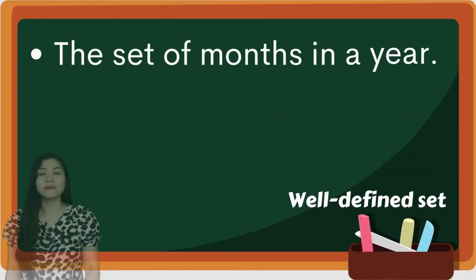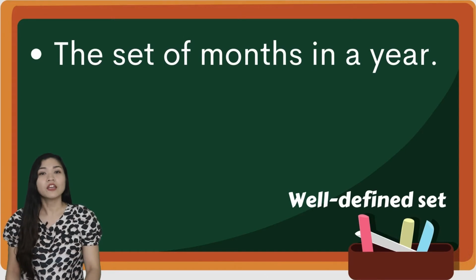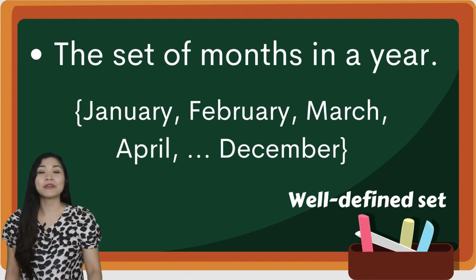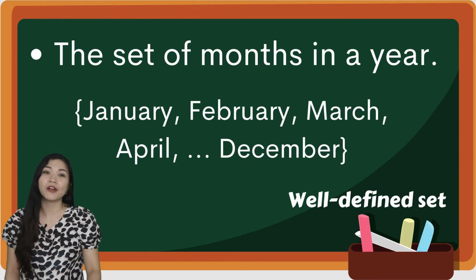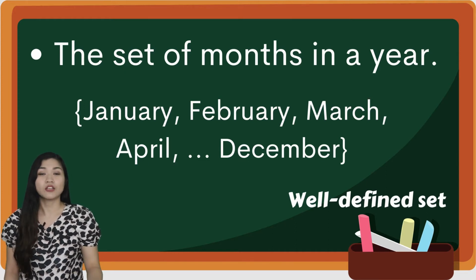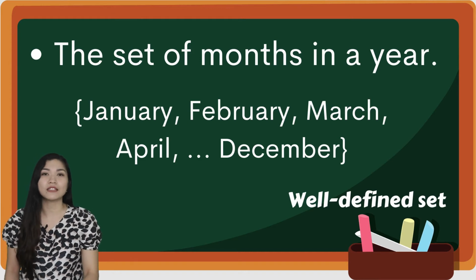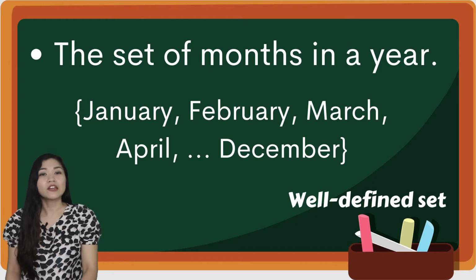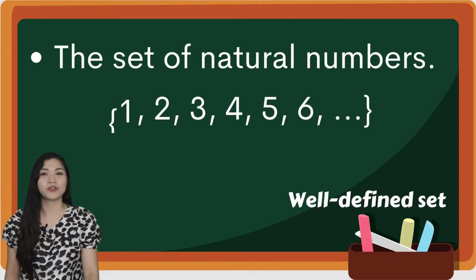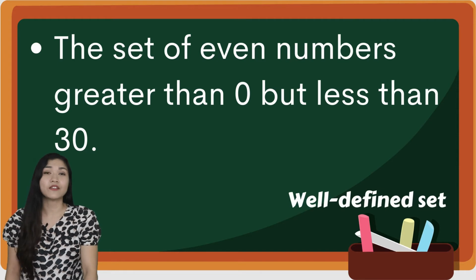So what do we mean by well-defined? Here are some examples. The set of months in a year. Kapag sinabi natin, di ba, na months, sasagot nyo na agad na January, February, March, April, up to December. Kapag alam mo agad ang sagot at na-classify mo agad kung ano grupo siya, yun ay well-defined set na po yun. Here's another example. The set of natural numbers. The set of even numbers greater than 0 but less than 30.